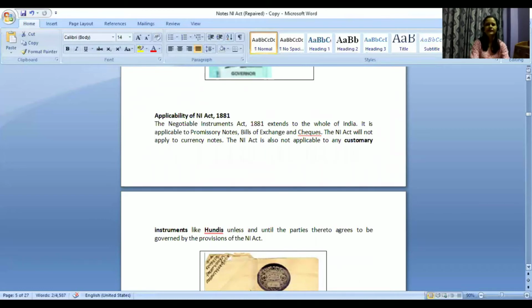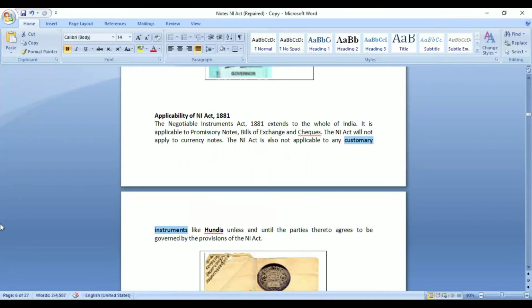But apart from this, there may be certain types of customary instruments as well. So what are customary instruments? Anyone remembers, or what are hundis? Customary instrument. Anyone remembers regarding its applicability?